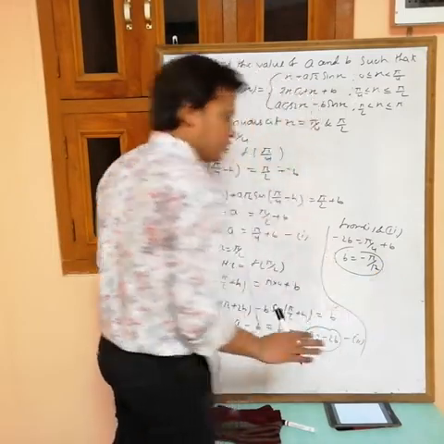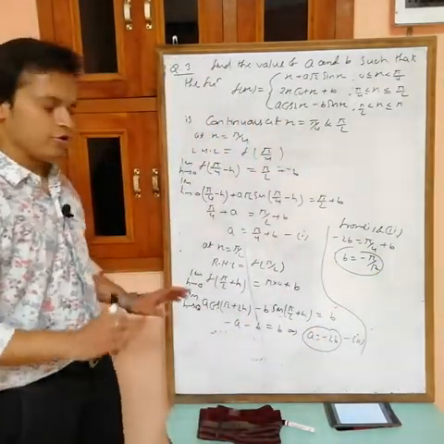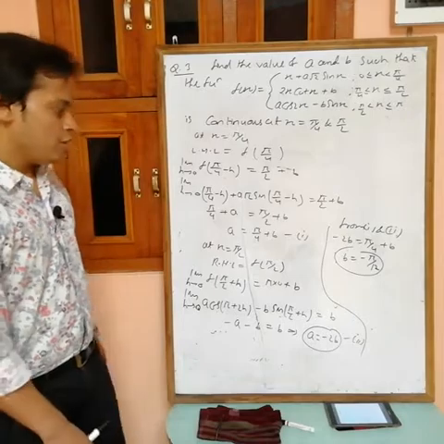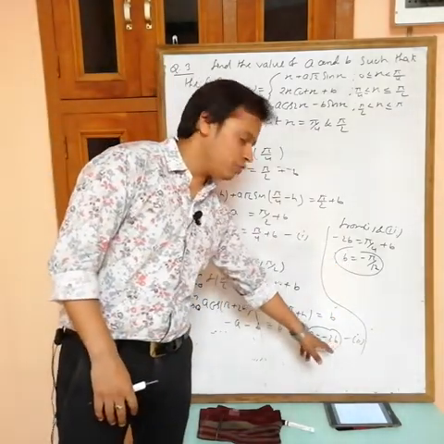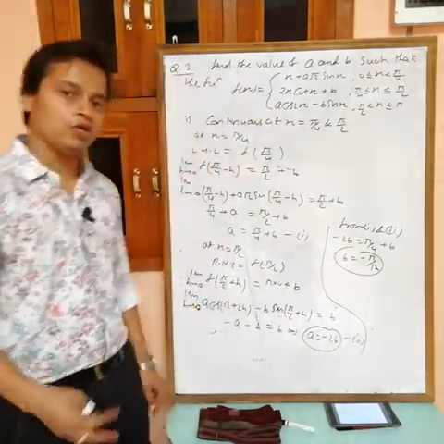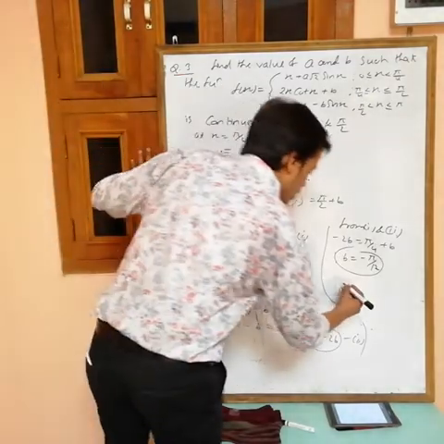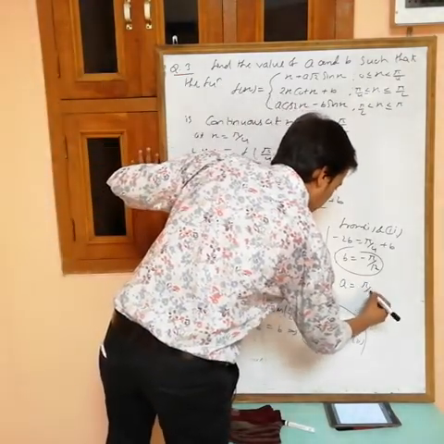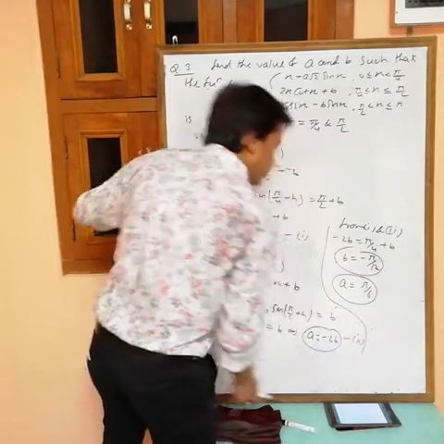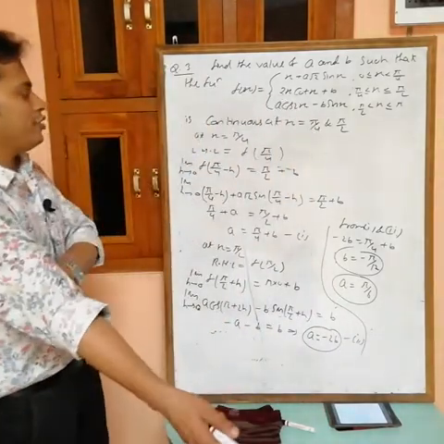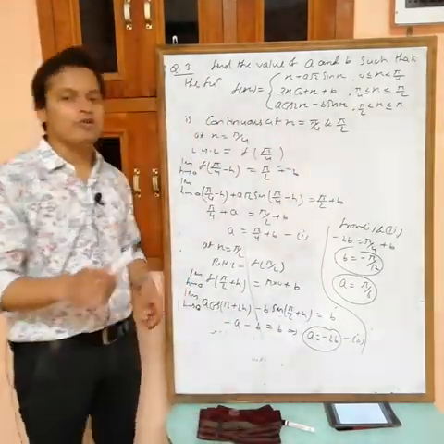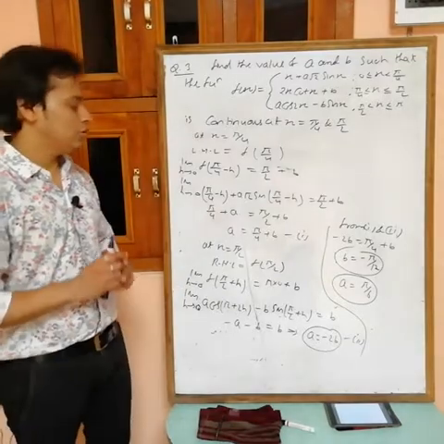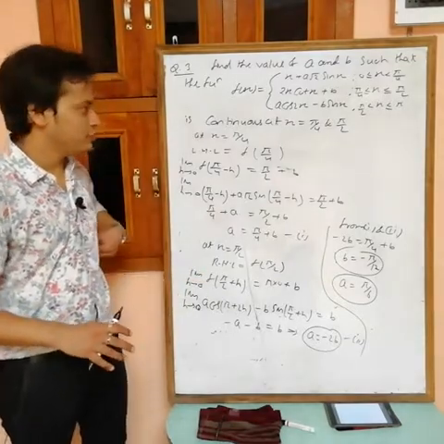This is the value of b. Now you have b, now find the value of a. Put b equals minus pi by 12, minus cancels out, pi by 12 into 2 becomes pi by 6. So a equals pi by 6. So now the value of a is pi by 6 and the value of b is minus pi by 12. Okay, write down.